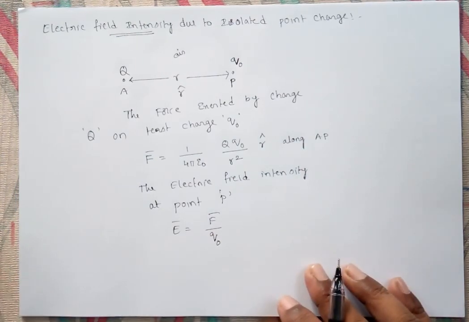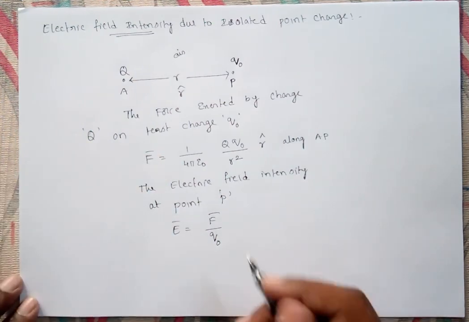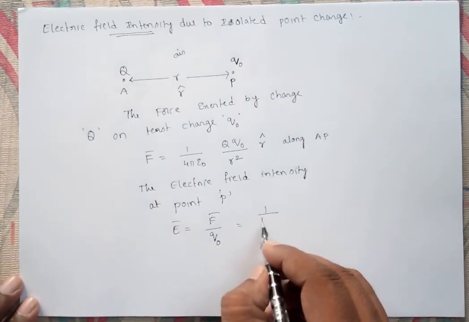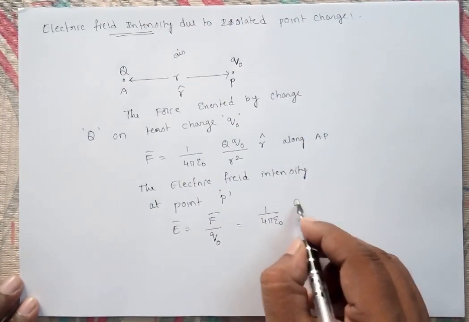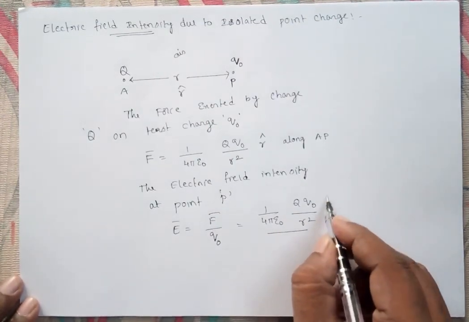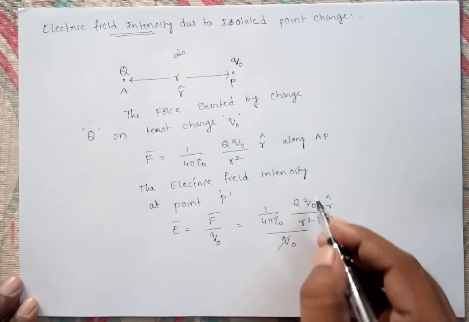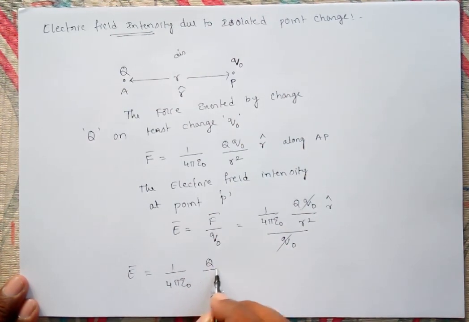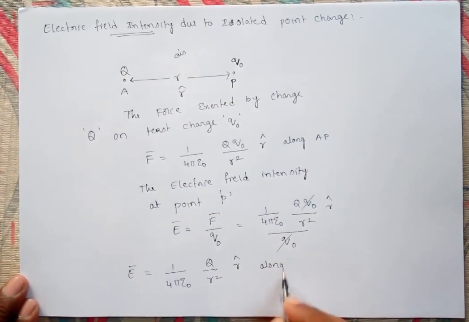So the force experienced by unit charge is what we call electric field intensity, as we already discussed. The force we already found is 1 upon 4 pi epsilon naught into q naught q by r square into r cap. Then the q naught gets cancelled. Then we can write the electric field intensity E equal to 1 upon 4 pi epsilon naught q by r square into r cap, and its direction we can say is along AP.